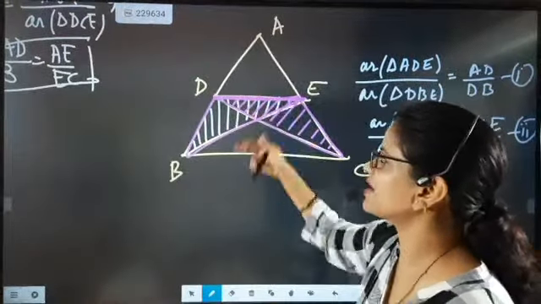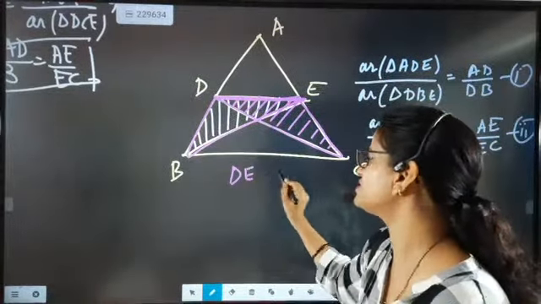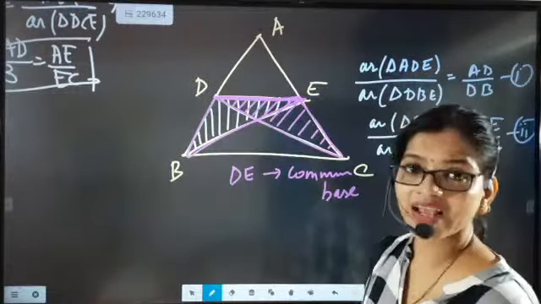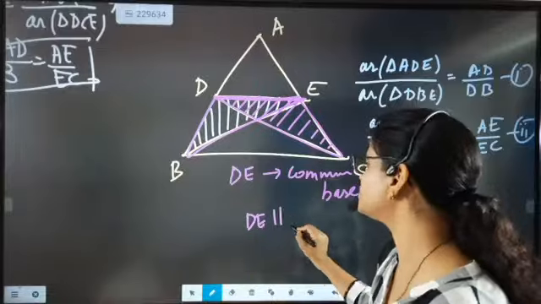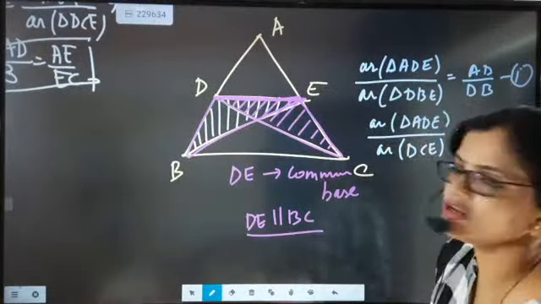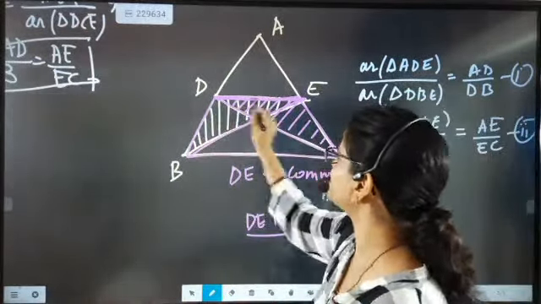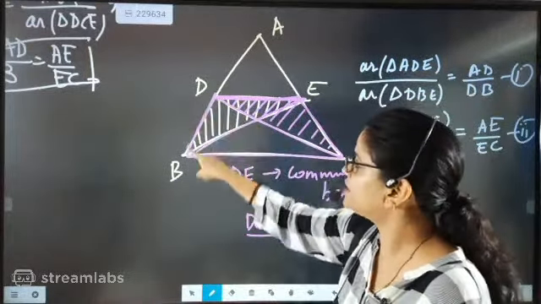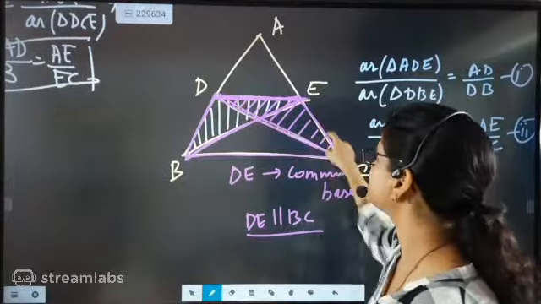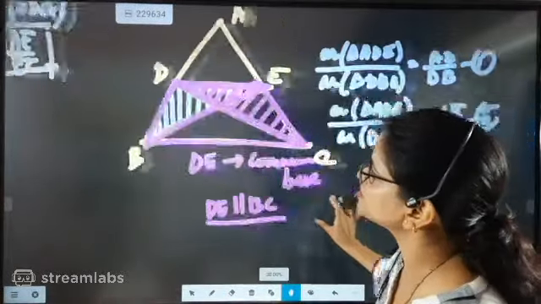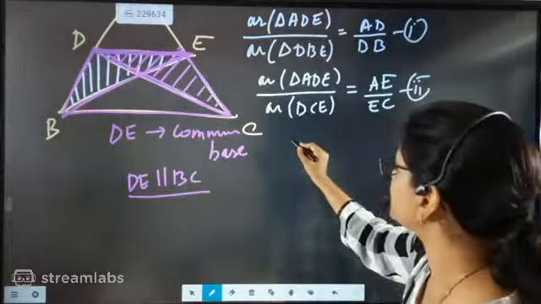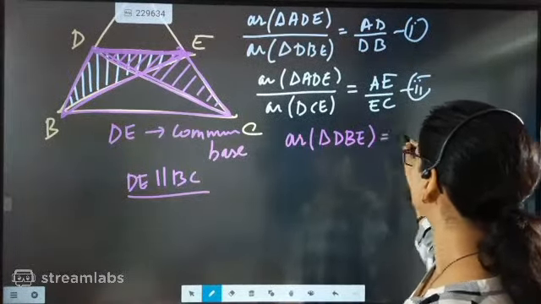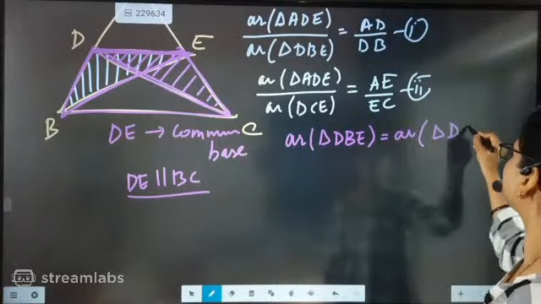Absolutely correct. So the common base is DE. And the parallels are given in the question itself: DE is parallel to BC. So between the same base and between the same parallels, we are now in a position to say that the area of triangle DBE and this area are the same. So we will say that the area of triangle DBE equals the area of triangle DCE.